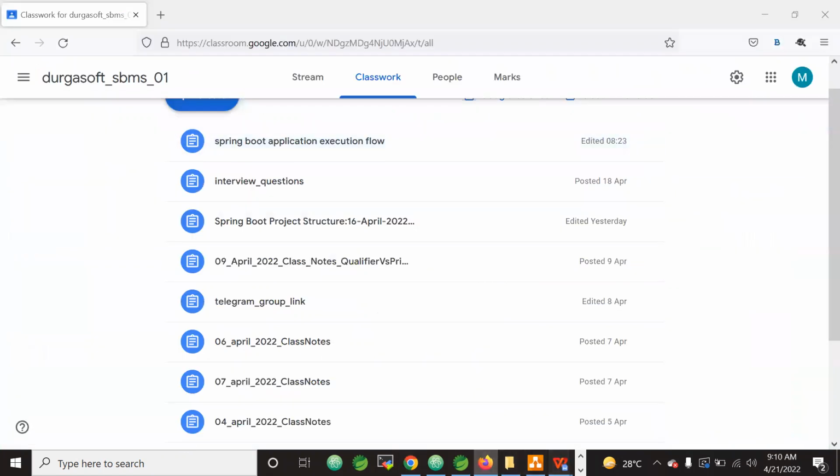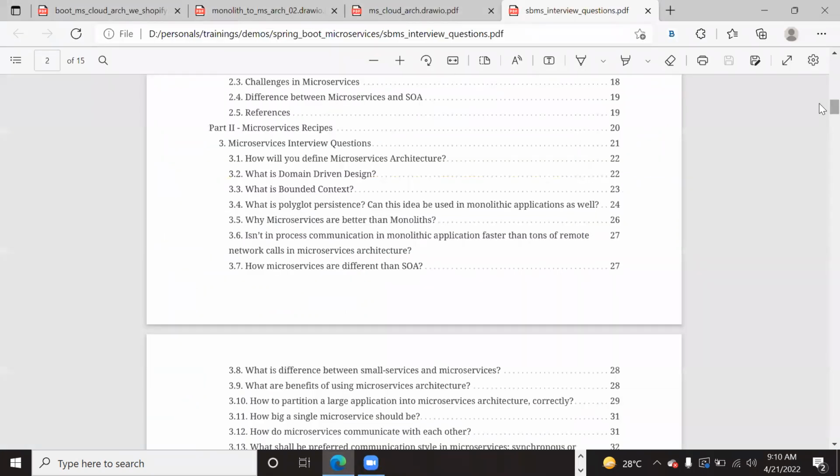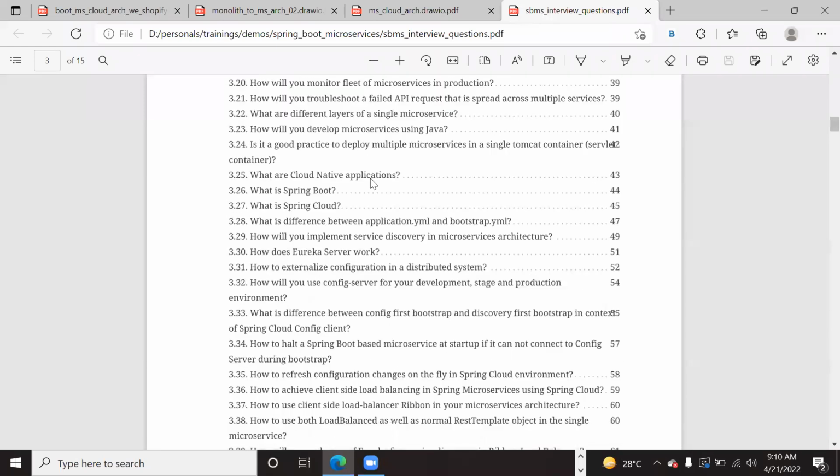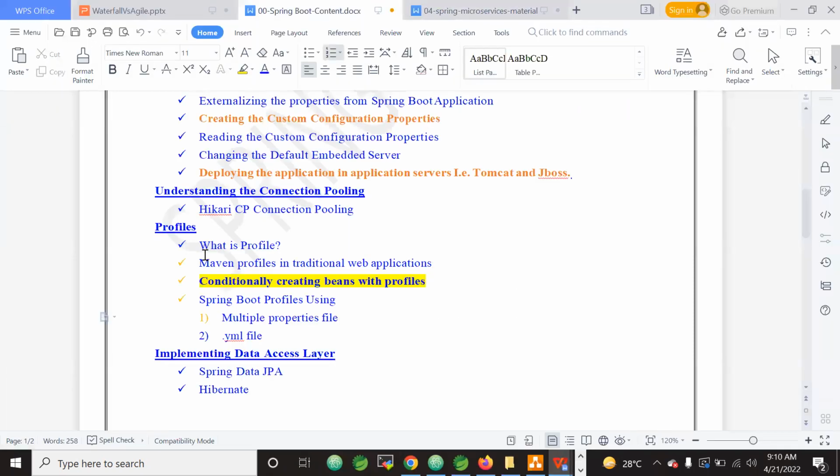Okay, however, now I would like to showcase you how the questions are on Spring Boot. Are we aligned with this or not? Just in case, I would like to get your confidence. So if you can go here, there are certain questions on Spring Boot. What is Spring Boot? This is a very, very minimal question everyone will ask. And see this: how will you use the config server for your development stage and then production environment? In order to answer this question, first you need to know the concept of profiles.